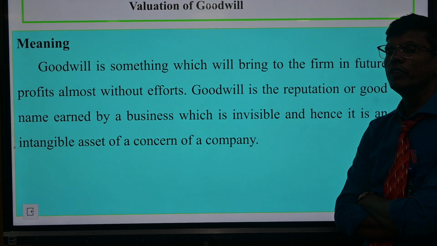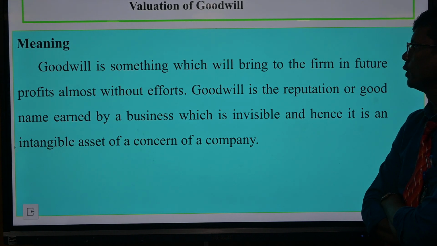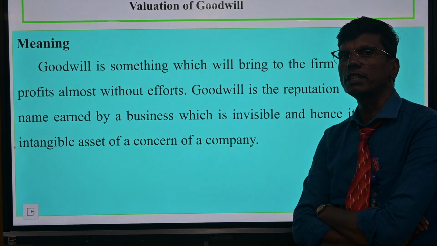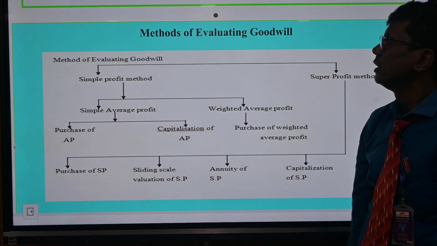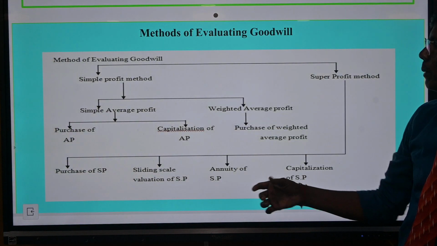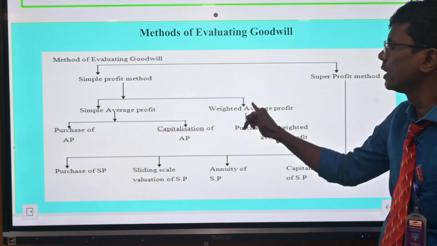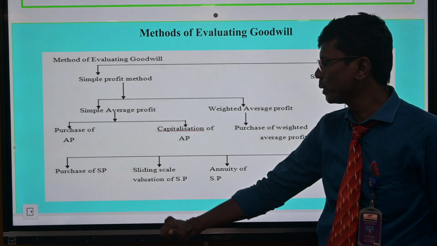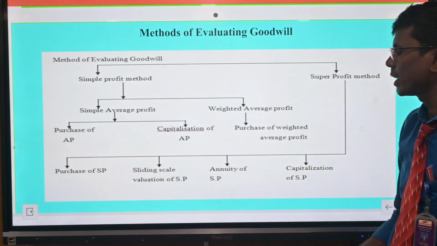Valuation of goodwill. Goodwill is something that gives the firm future profit almost without effort. Goodwill is the reputation of the company, the name of the business; it is invisible, and hence it is an intangible asset. Methods of goodwill: simple profit method, super profit method, purchase of average profit, consolidation of average profit, weighted average profit, purchase of weighted average profit, purchase of super profit, sliding valuation of super profit, annuity of super profit, and capitalization of super profit.